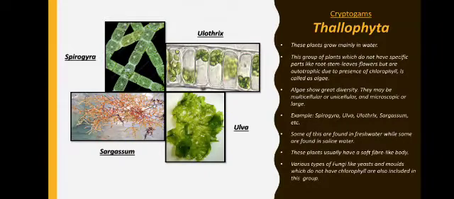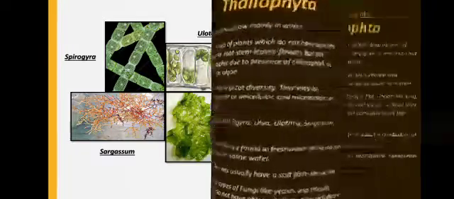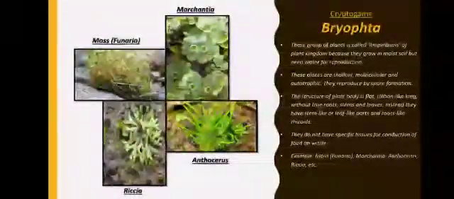Now few fungi like yeast and molds which do not have chlorophyll, they are also included in this group because they are autotrophic. Followed? Moving on to the next, that is Bryophyta.